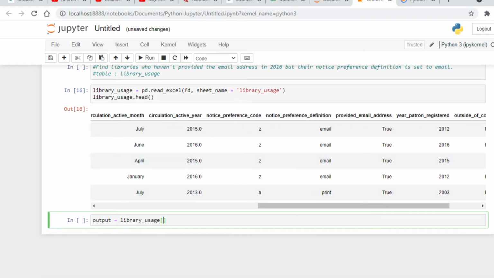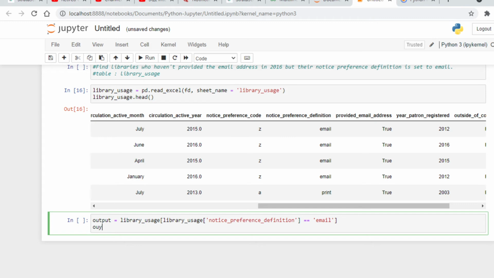So we will filter this library uses and then notice preference definition equal email. Okay, so let's run this much of code first to see the output.